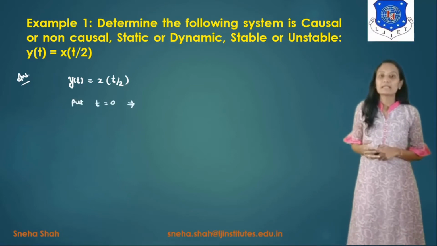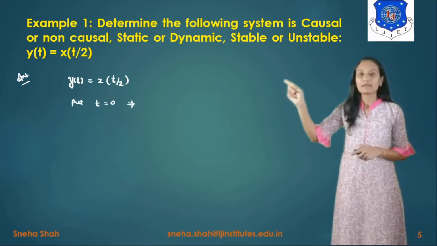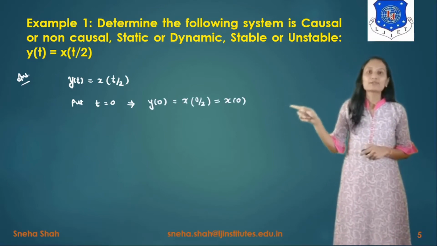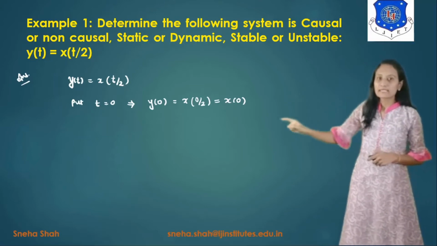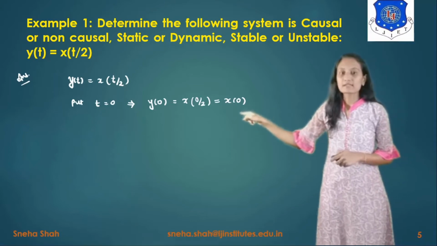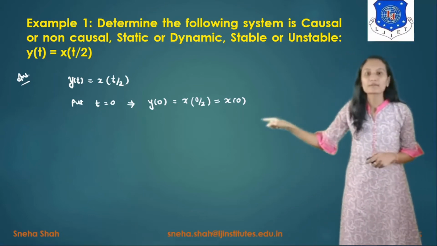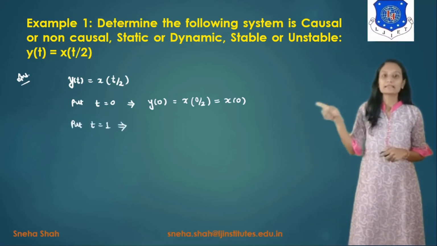So starting with t equals 0, if we put t equals 0 in this equation, the value of y of 0 is equal to x of 0 by 2, and 0 by 2 means 0. So y of 0 equals x of 0. Now you can see that x of 0 means input at 0 second and y of 0 means output at 0 second. So from this you can say that the output is defined at the same time. So this will be considered as the present input.